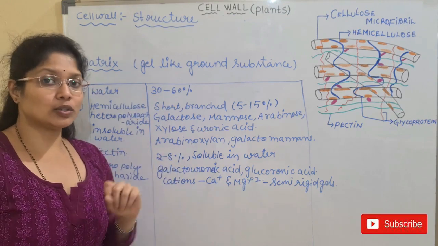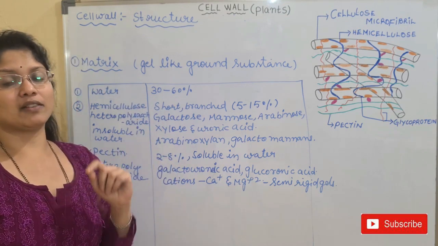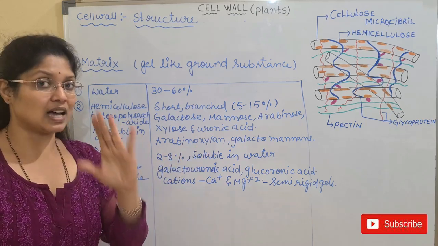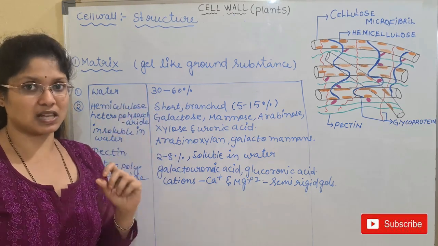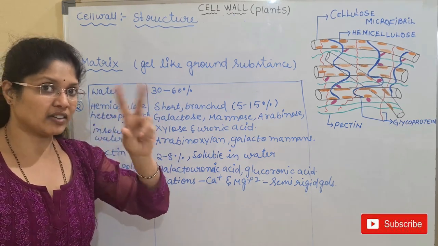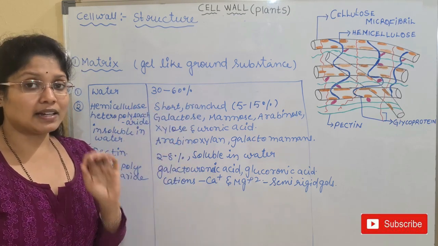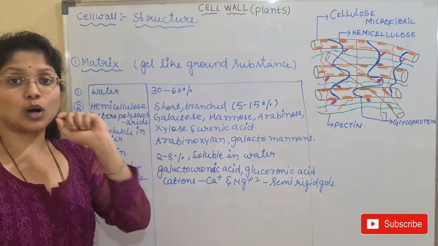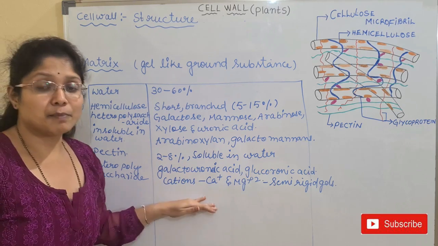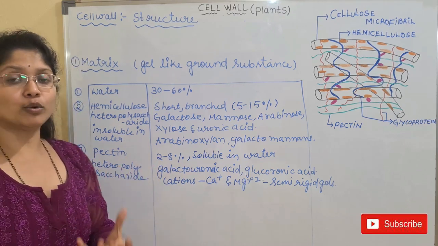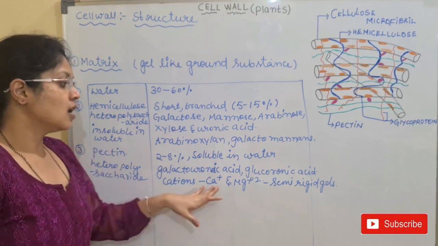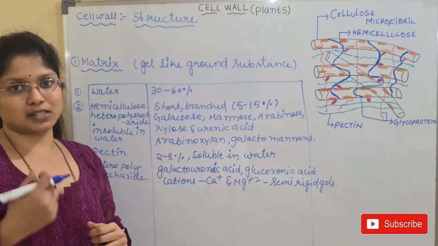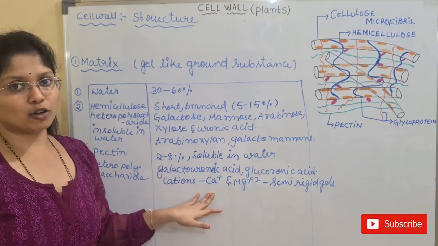If you remember, I told you that in the middle lamella, while we were discussing the differences between prokaryotic and eukaryotic cells, I told you plant cells will have the middle lamella, which is a cementing substance present in between the neighboring cells of the plant. And this middle lamella is made up of calcium and magnesium pectate. So how are these formed? Now you can understand. That is mainly because of the ability of pectin to attract water molecules and attract the cations, that is calcium and magnesium. So they will form the semi-rigid gels, and this is a major component of the middle lamella.